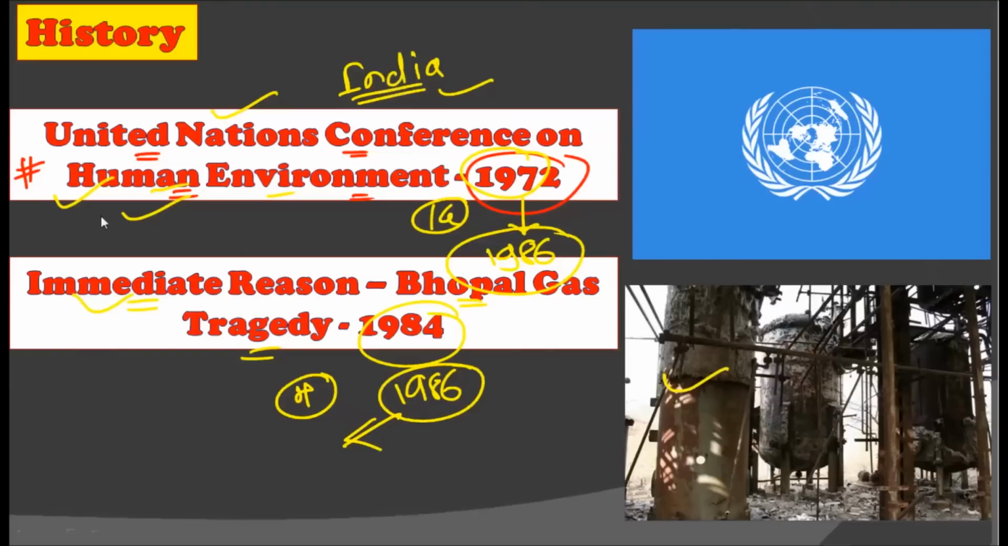So the roots of the Environment Protection Act lie in the United Nations Conference on Human Environment of 1972, while the very immediate reason to enact this act, that is the Environment Protection Act, is the Bhopal gas tragedy of 1984.